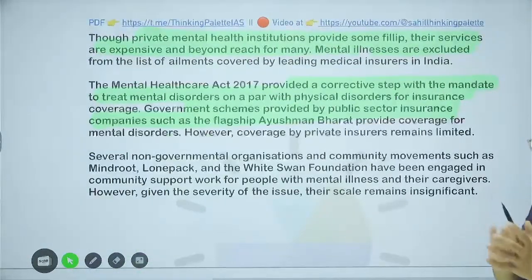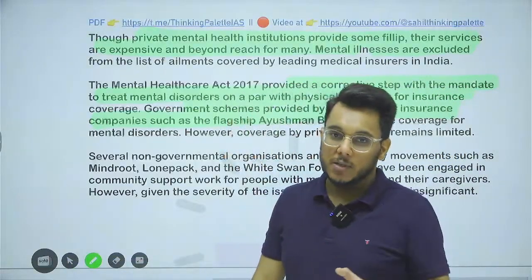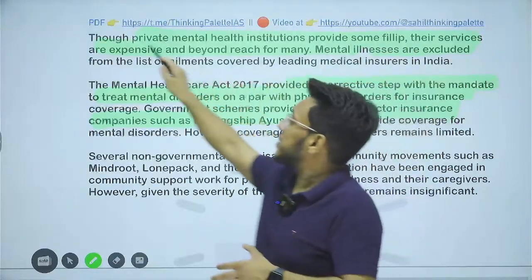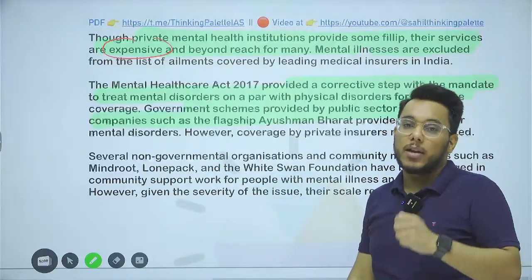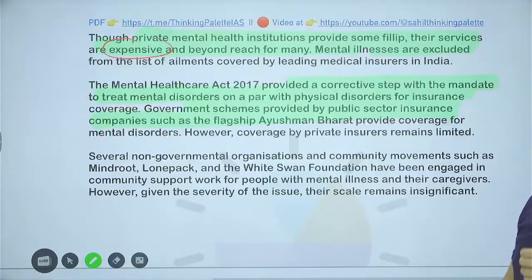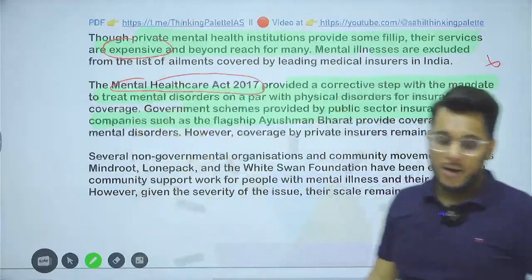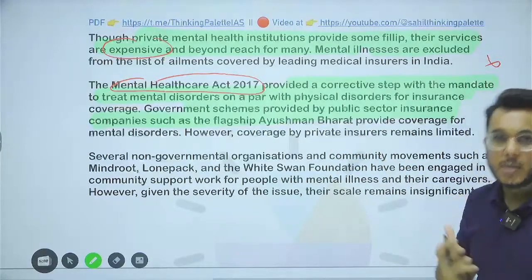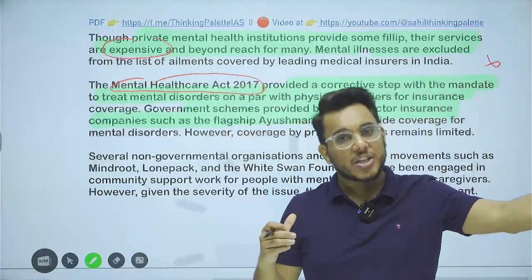Second, in private institutions you can avail these services. But the point is that private health institutions are very expensive and beyond the reach of many people, and even health insurance often does not cover mental issues. Psychiatric issues are not covered under private health insurance as well. Now, the Mental Health Care Act of 2017 is a positive thing in this direction. It said that we need to remove the stigma with respect to mental health patients and treat them on par with other patients.